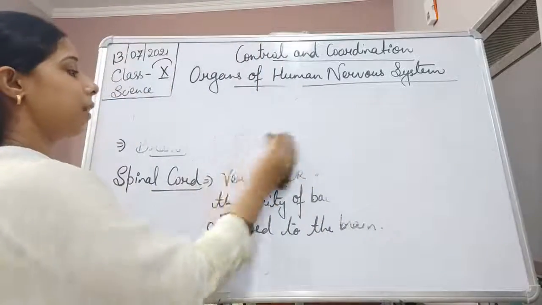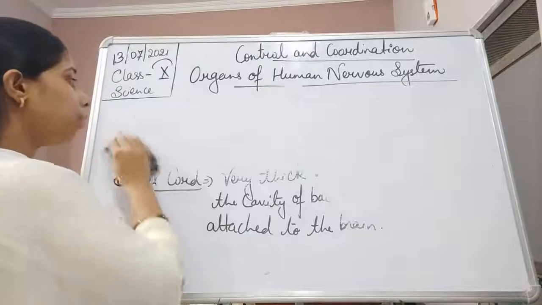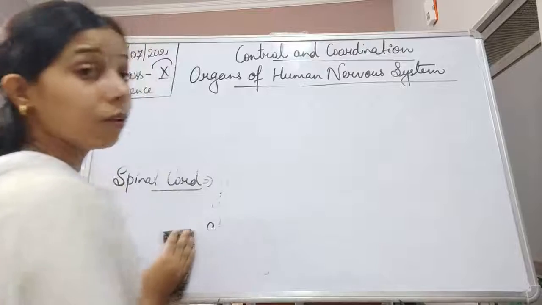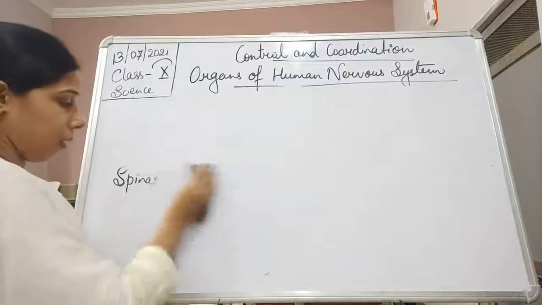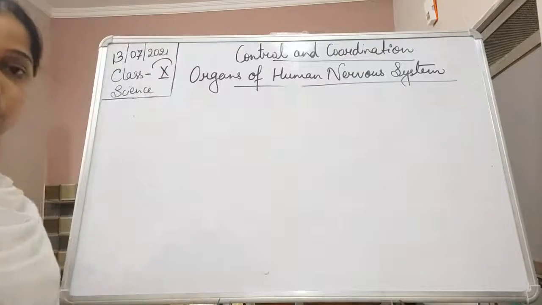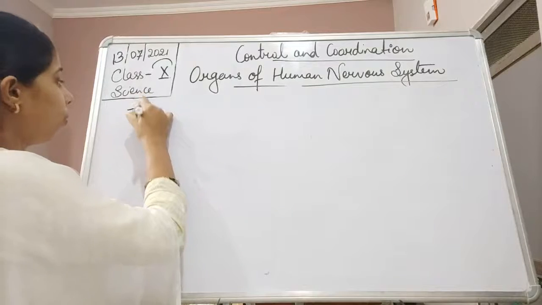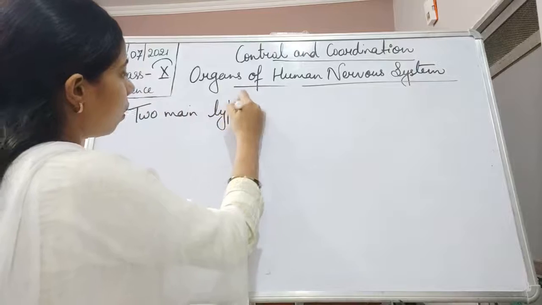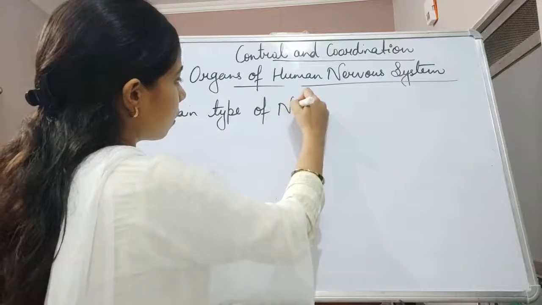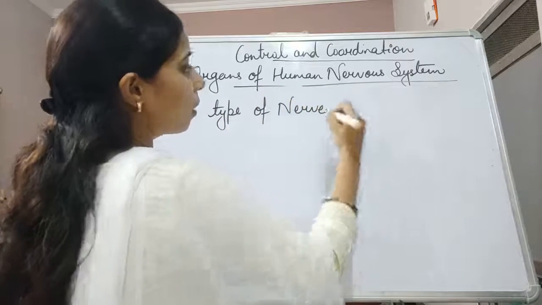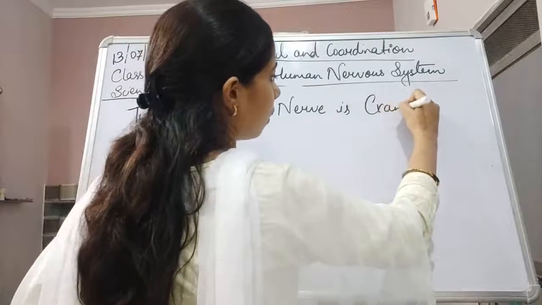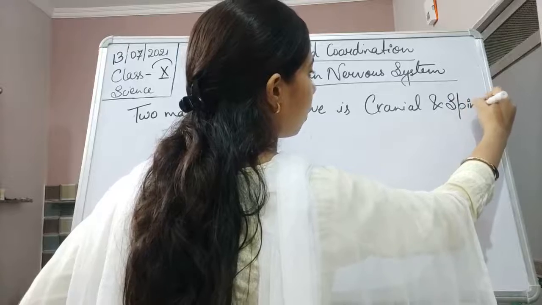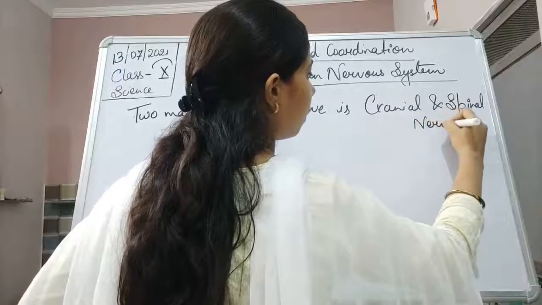Although there is another kind of nerve, which is called the visceral nerve. So the two main types of nerve are cranial and spinal nerves.